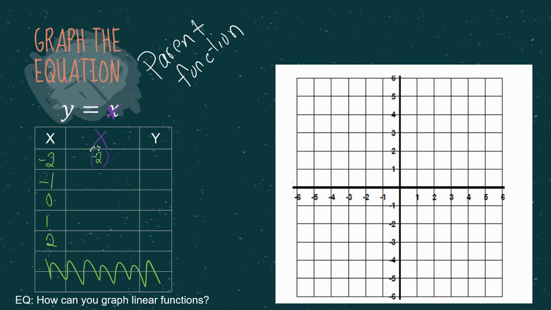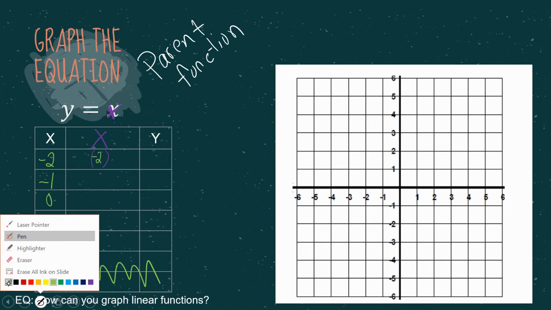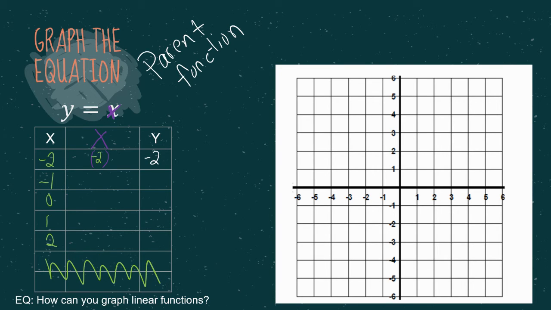Well, that's easy. That's just going to be -2. So then we're going to plug in to our x, -1. You don't really need this H chart, but I'm going to do it anyway. So it's really 1 times -1 because there's an imaginary 1 there. 1 times -1. But we already know timesing it by 1 doesn't change anything. So we know it's 1 times 0. It's just going to be 0. 1 times 1. It's just going to be 1. 1 times 2. So we're basically taking that number and replacing the x, and that's 2.